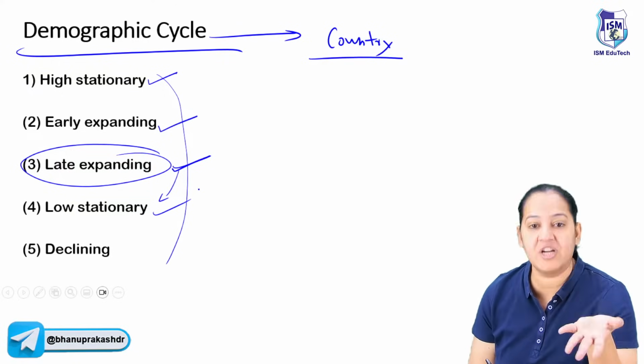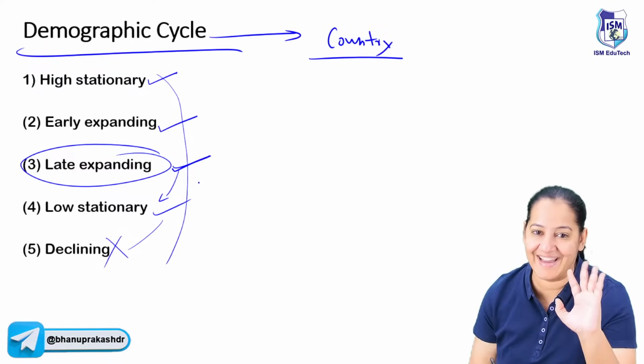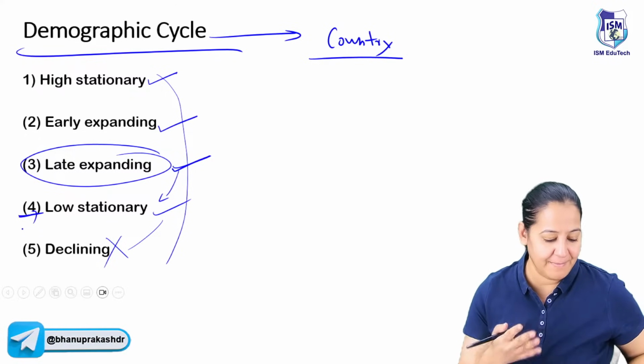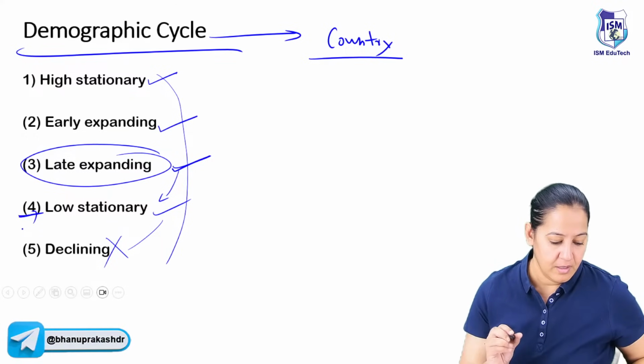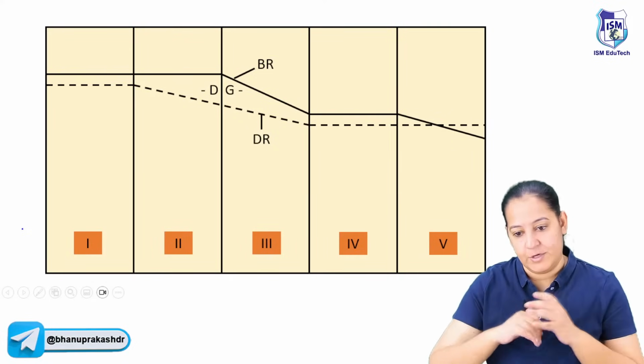We should immediately move on to stage 4. And finally, stage 5, we do not want to enter that. So the best stage is stage 4. Let me explain the meaning. You yourself will get it. Okay, listen. So please understand what is the demographic cycle.